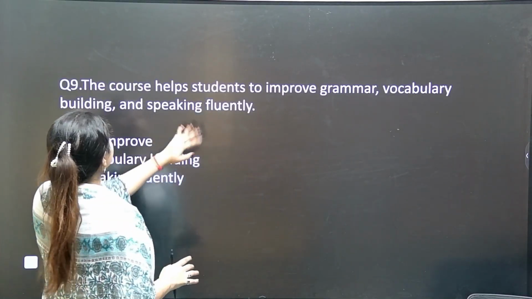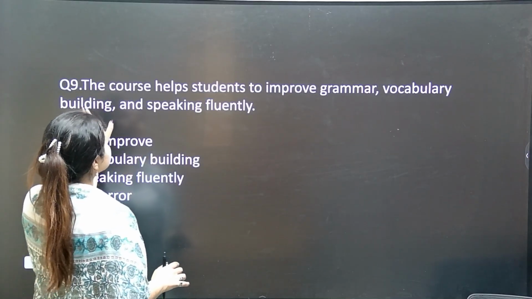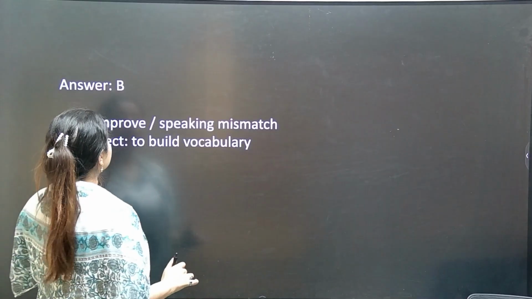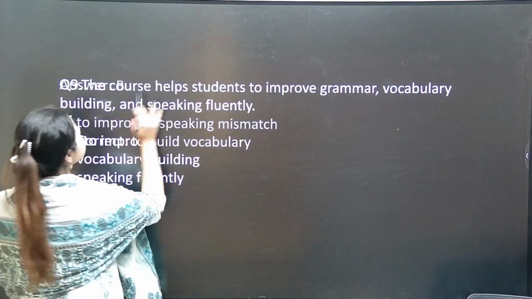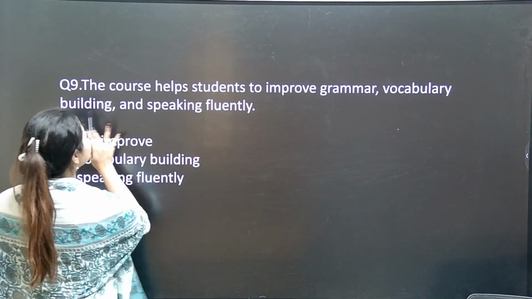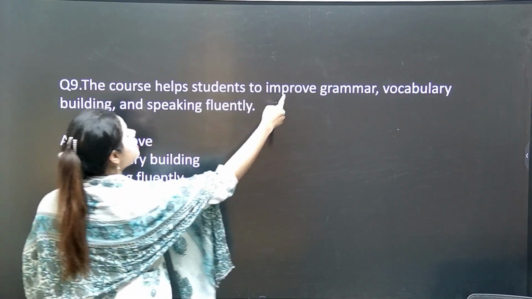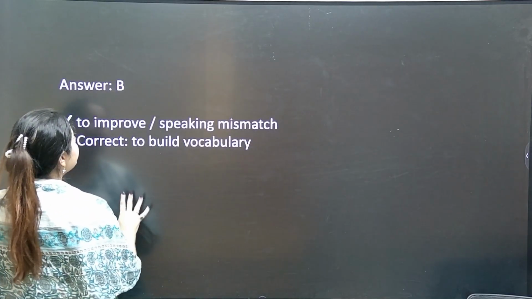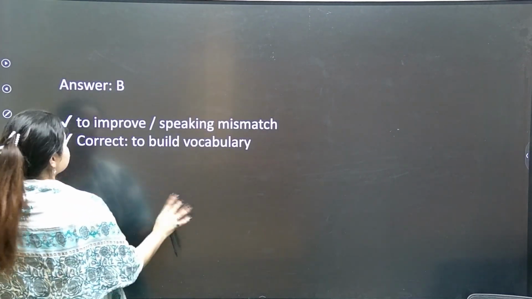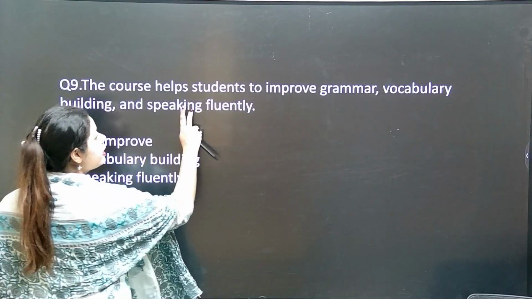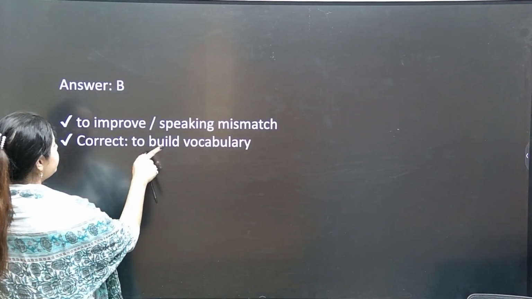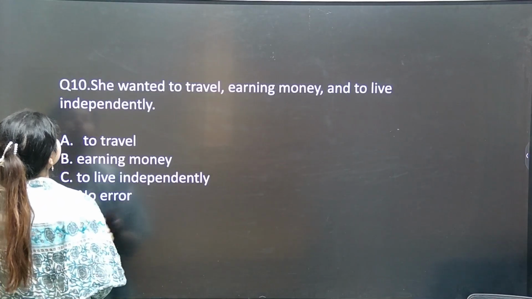Building and speaking fluently. To build vocabulary should also be the correct one. See, here the course helps students to improve grammar, vocabulary building, and speaking fluently. So building and speaking are there. Now the mismatch is to improve grammar. So the correct is to build vocabulary. To improve grammar, build vocabulary, and to speak fluently. Speaking and building both are wrong. Understood? Both are wrong. So there was a mismatch.